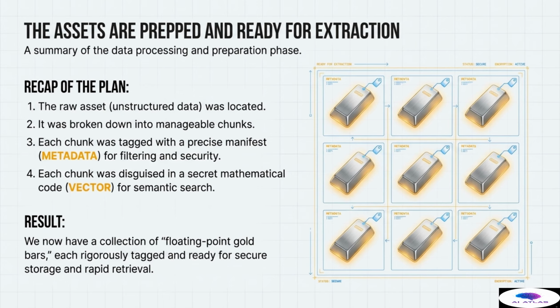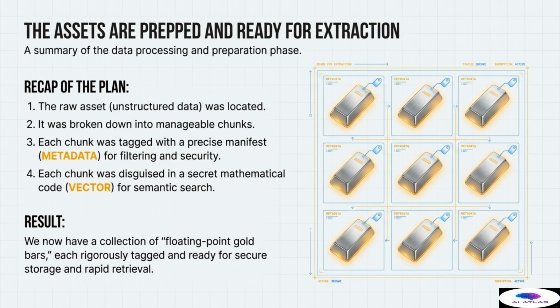Each resulting chunk was meticulously tagged with a precise manifest, the metadata, which provides the necessary deterministic information for filtering, source attribution, and rigid access control. Finally, step 4 involved creating the intellectual disguise. Each chunk was transformed into a secret, dense mathematical code, the vector embedding, enabling lightning-fast semantic search based on conceptual meaning.